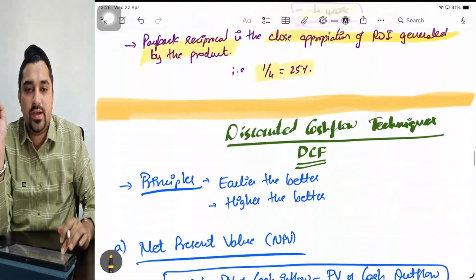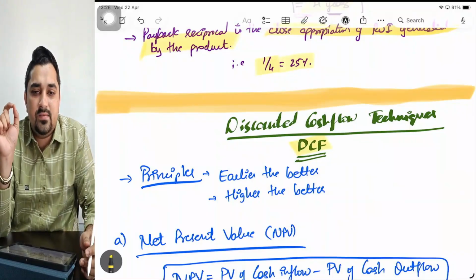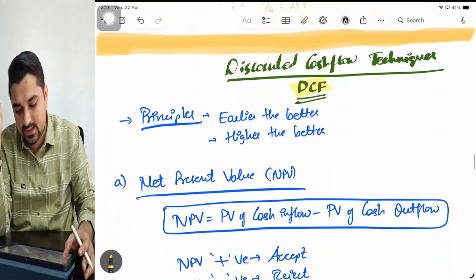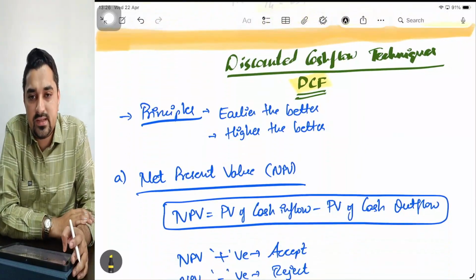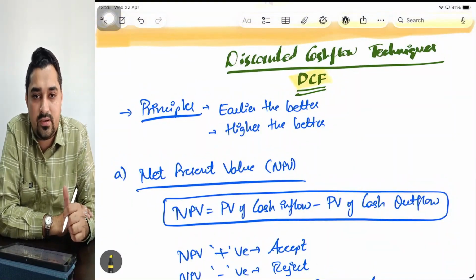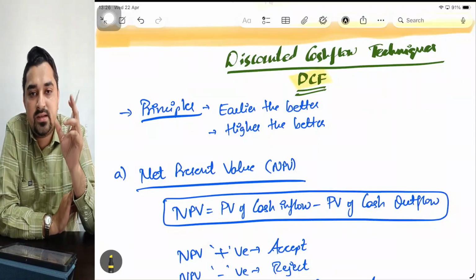Yes, coming to a very important approach, that is DCF. Important from the exam point of view, and in reality 99% of the cases decision making happens on this. So what do you mean by discounted cash flow techniques? Sir, discounted cash flow technique means, first of all, we are considering cash flows. We are not taking decisions based on accounting profits which are manipulated. We are taking decisions on actual cash flows.